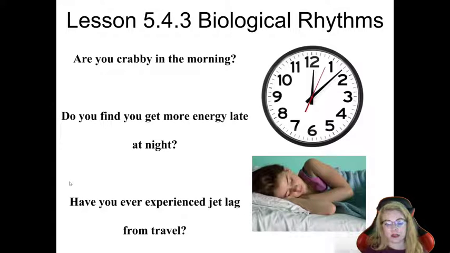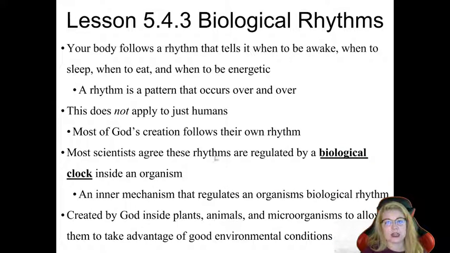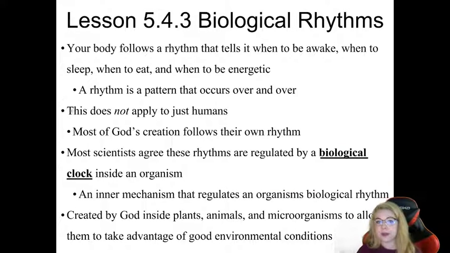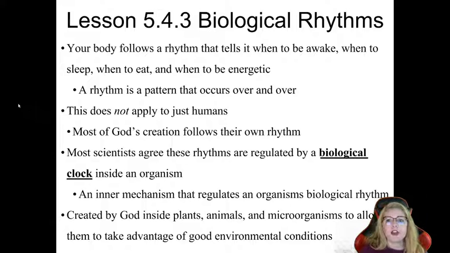All of these things are affected by what we call your biological rhythms. And it's kind of like an internal clock, all right? And so, your body follows a rhythm that tells it when to be awake, when to sleep, when to eat, when to be energetic, when to be calm. And you may not be consciously aware of this, but the hormones in your body, as well as your brain, all of these are working together to keep this rhythm.